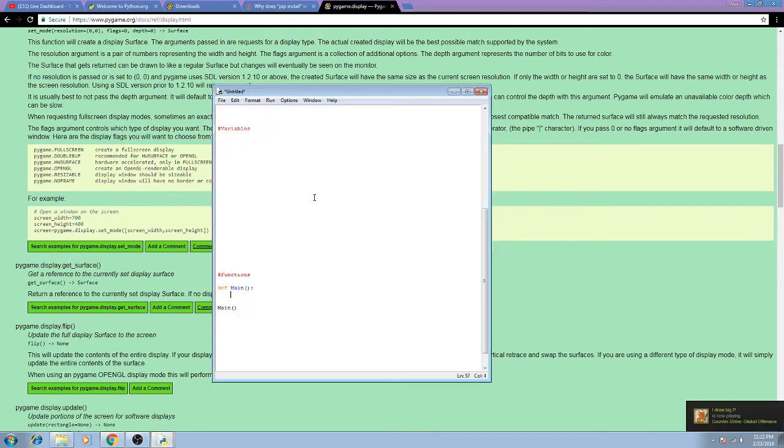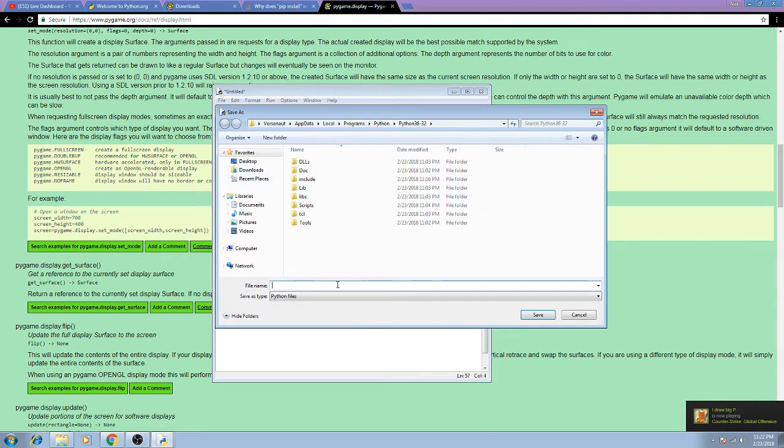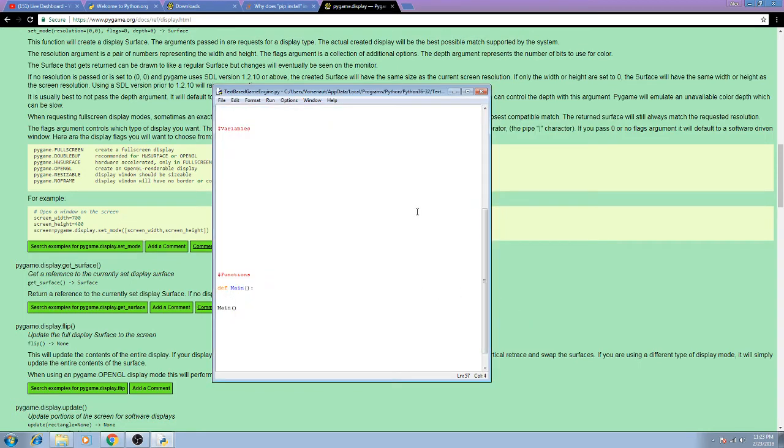So we're going to go ahead and, actually, let's save this document real quick in case something goes wrong. Call this text. Okay, whoops. Can't have symbols. Text-based game engine. Python file. We'll save that. Good. Alright, so we're going to have our variables down here.